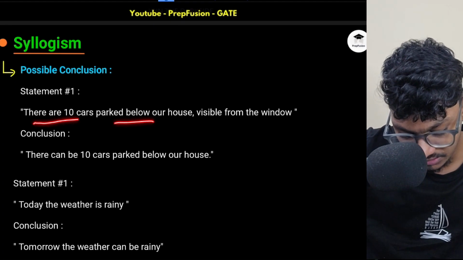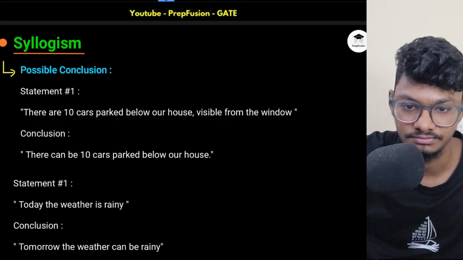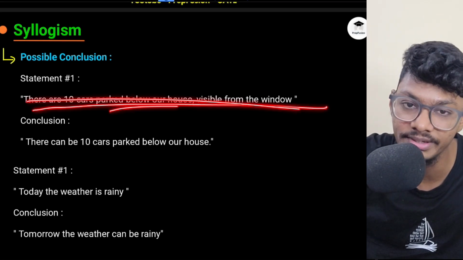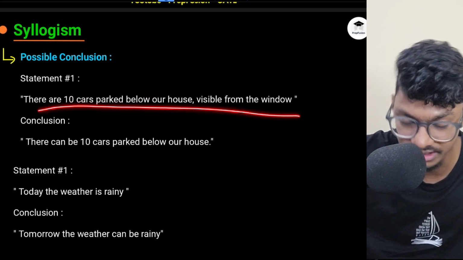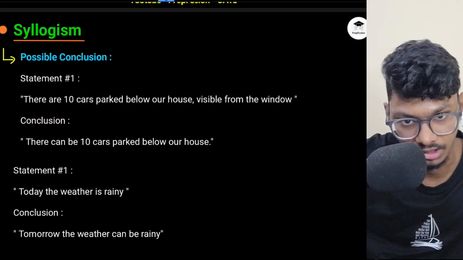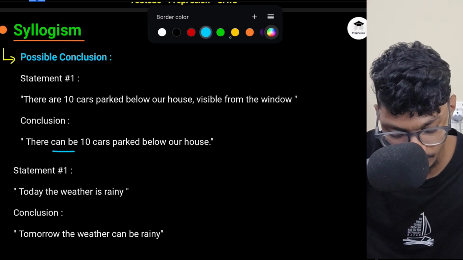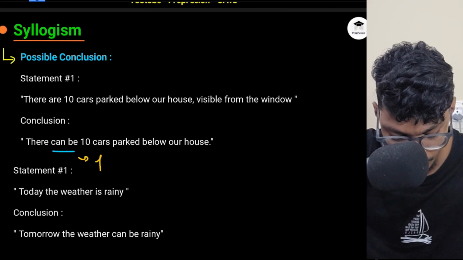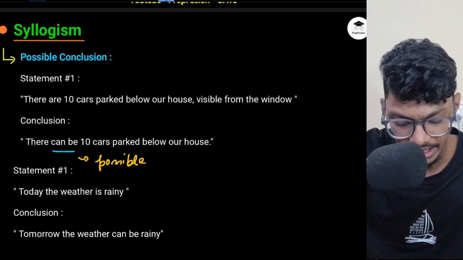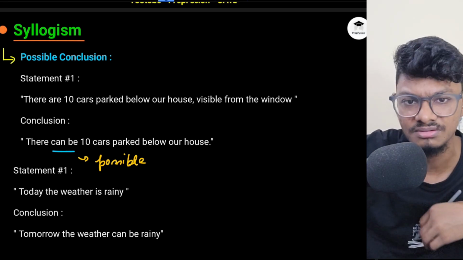Statement 1: There are 10 cars parked below our house visible from the window. There can be 10 cars parked below our house. In the statement itself, they have already told me something definite. They've already told me there are 10 cars parked. I'm assuming that room has a window. But the conclusion is telling there can be. Whenever there is can be, maybe, all these things are possible conclusions. Another person is telling me there can be 10 cars parked below our house.